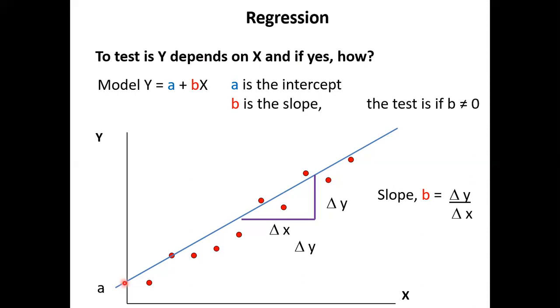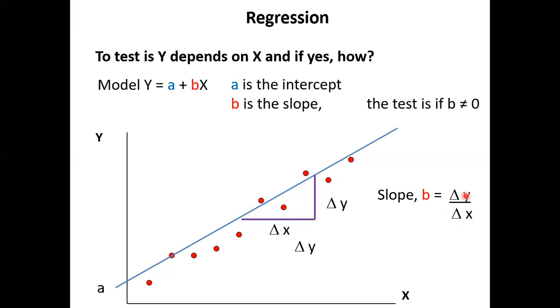So that's A. A is the place where the line cuts the y-axis. What is B? It's the slope. Every unit increase in x, delta x, how much is delta y? So delta y over delta x, that is the slope. As x increases, how much does y increase?